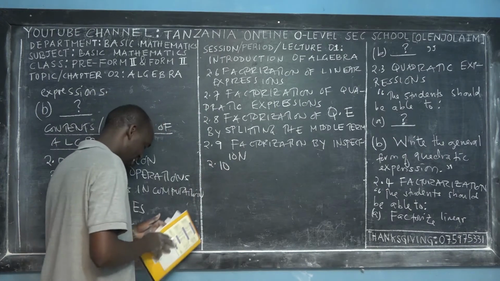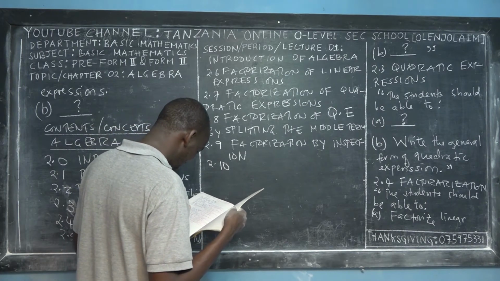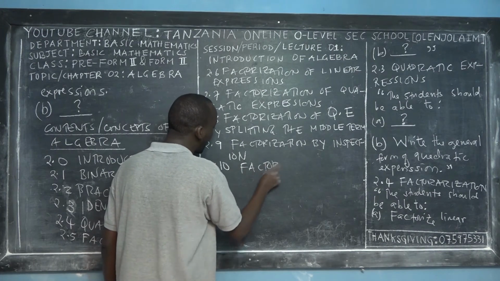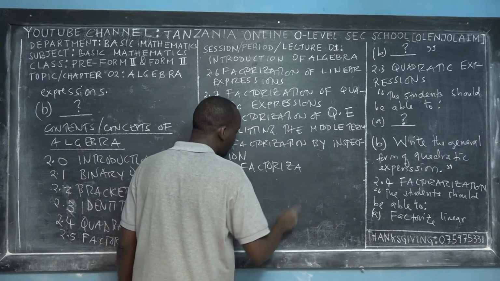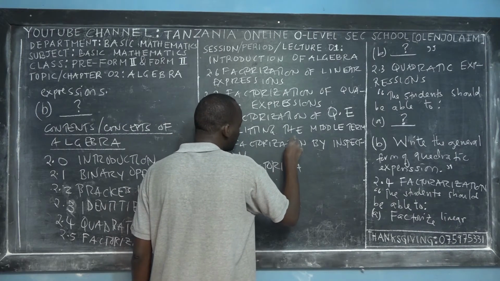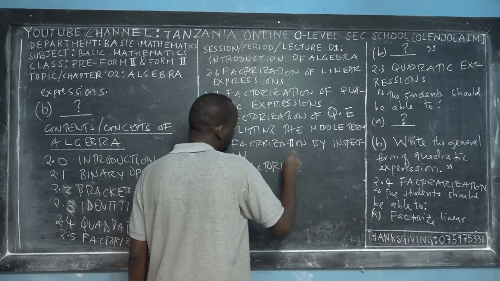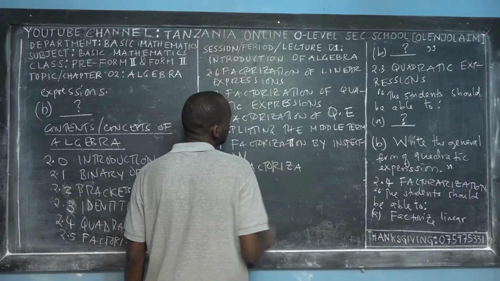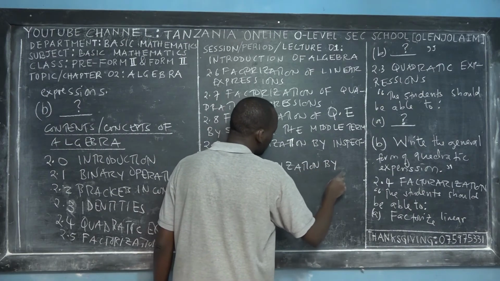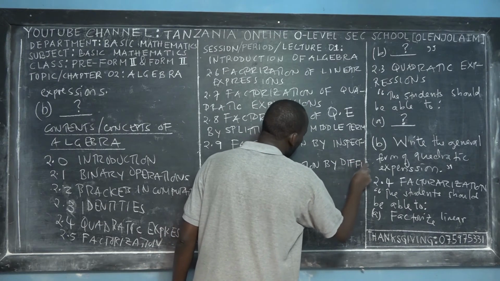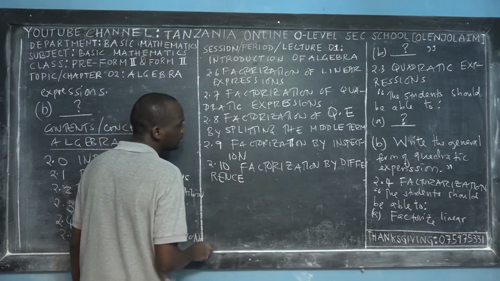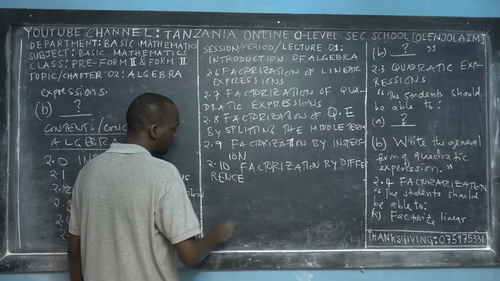Then the next subtopic is called factorization by difference of two squares. All of these methods are useful in Form 1, Form 2, Form 3, Form 4, Form 5, Form 6, first year diploma, second year diploma, first year undergraduate. So factorization by difference of two squares is the same method of factorization.